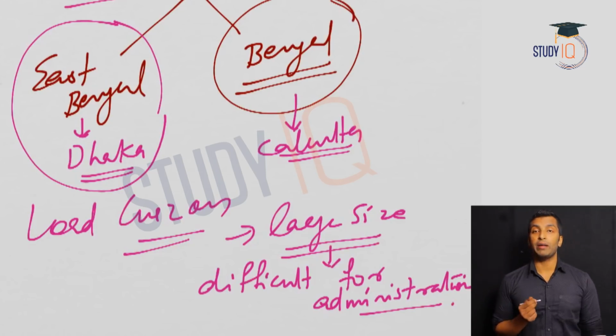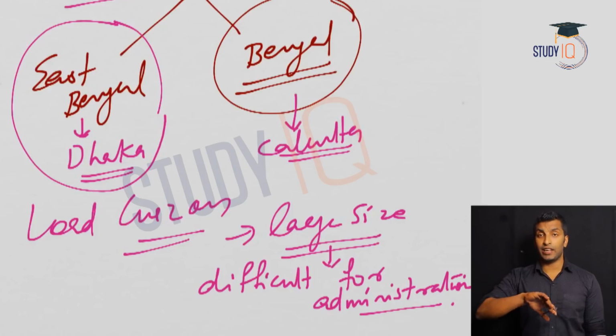So the reason for dividing Bengal was the difficulty in administration, and that's the government version. Now obviously the nationalists have a different version. What is the idea of the nationalists? They argued that it was a policy of divide and rule.